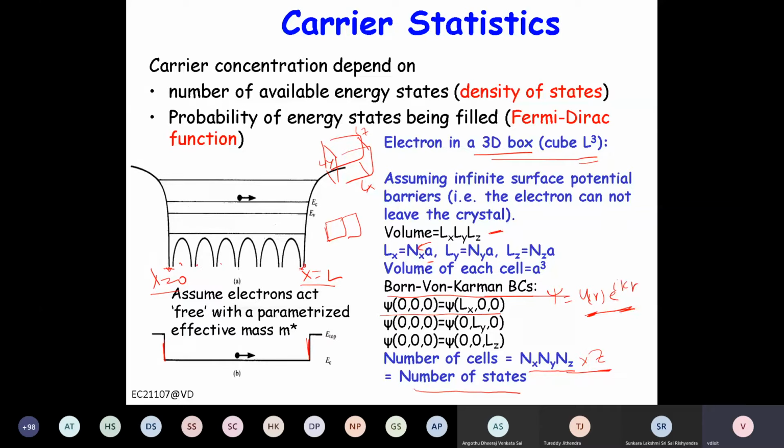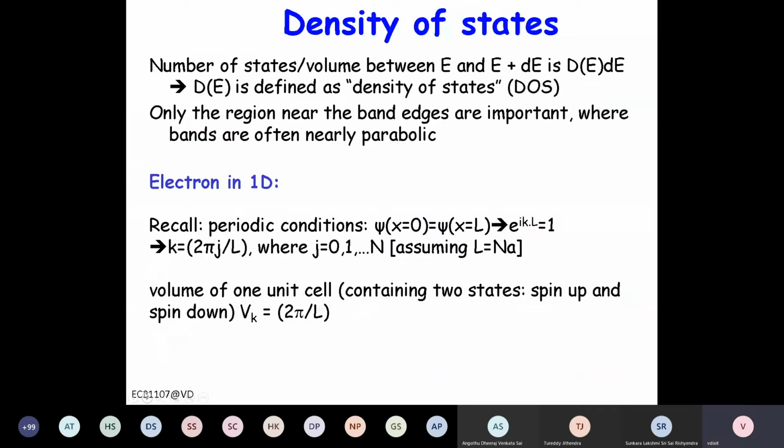Okay. Now what we can do, let's explore this boundary condition further. For the periodic boundary condition, psi at x equal to 0 equals psi at x equal to L, that is e to the power iota kL, right? It can be Lx, Ly, Lz equal to L, right? So that means iota kL should be 2n pi, right?